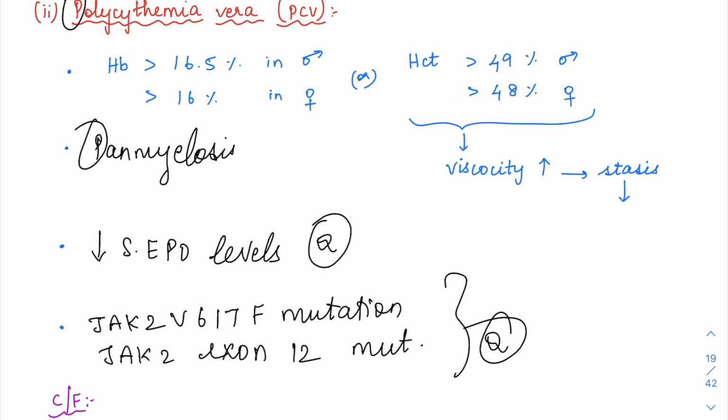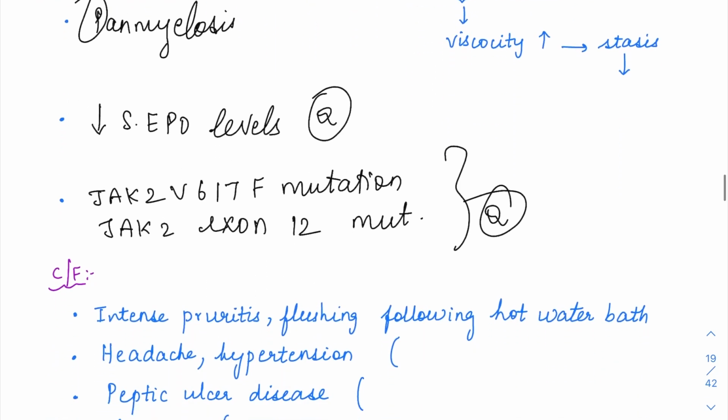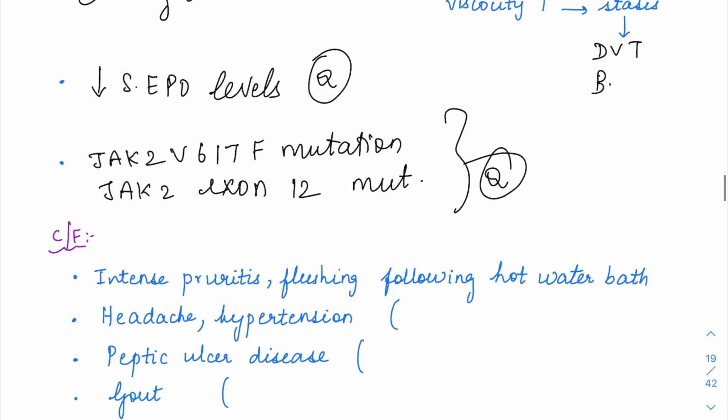So as such, when the hemoglobin and hematocrit values, RBCs, are elevated, it is going to cause an increased viscosity in the blood. So whenever there is viscosity, there is going to be stasis. So stasis can result in the formation of multiple thrombi. So you can have a history of DVT, Budd-Chiari syndrome, hepatic vein thrombosis, or stroke. So history of multiple thrombi will be there.